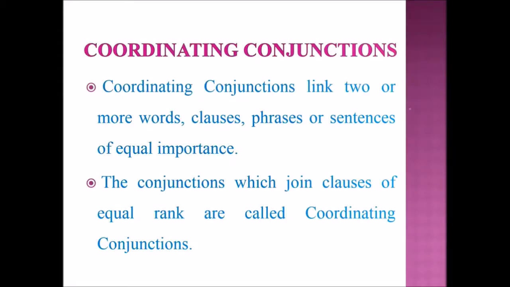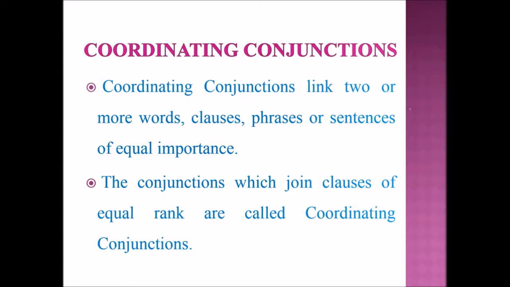First, we are going to learn about coordinating conjunctions. Coordinating conjunctions link two or more words, clauses, phrases or sentences of equal importance. In other words, the conjunctions which join clauses of equal rank are called coordinating conjunctions.